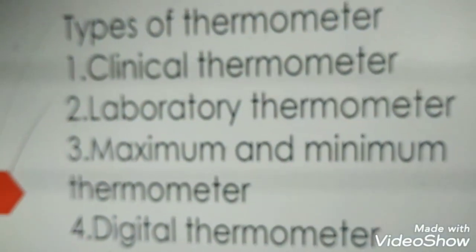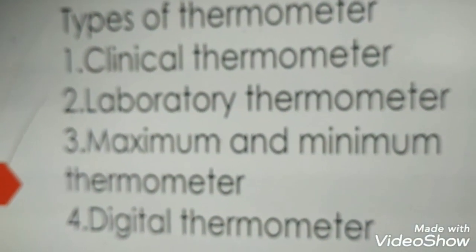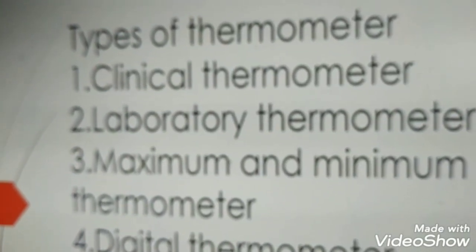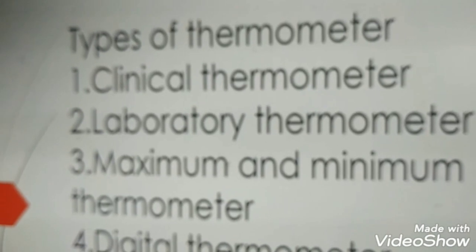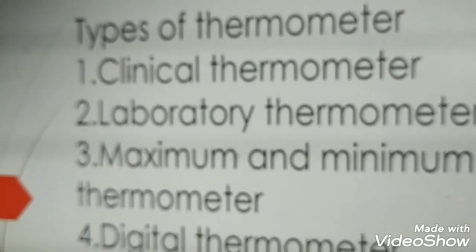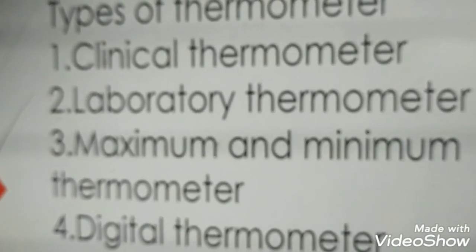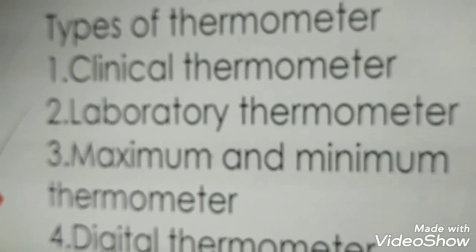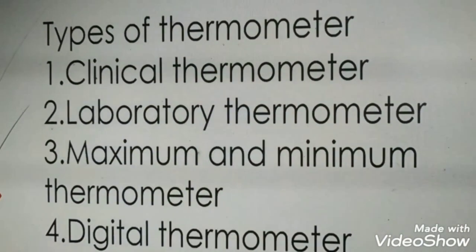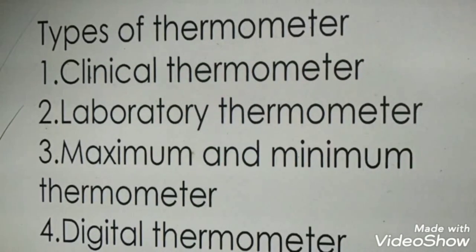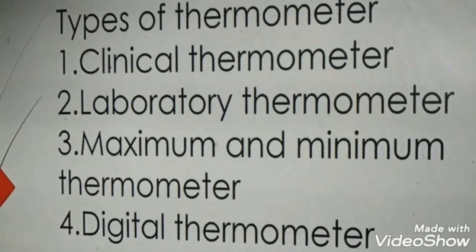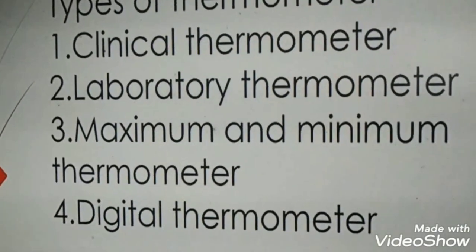What is today's topic? Types of thermometers. As I told you, thermo means heat and meter means measurement. So thermometer means it measures heat. In this, what is the first one? Clinical thermometer. Second one, laboratory thermometer. Third one, maximum and minimum thermometer. This is also called as Six's thermometer. Next, digital thermometer.